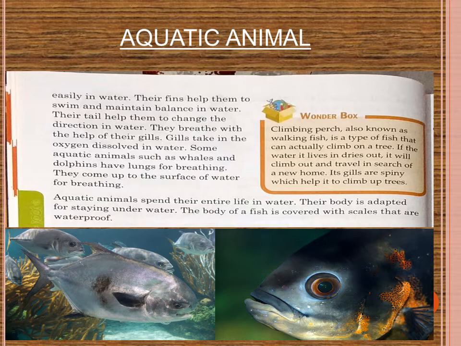Let us take the example of fish. Its body is totally covered with scales. Okay, so it means it is waterproof. These scales are making its body waterproof. So all these are features of aquatic animals. Now we will discuss a particular type of animal, that is amphibians.